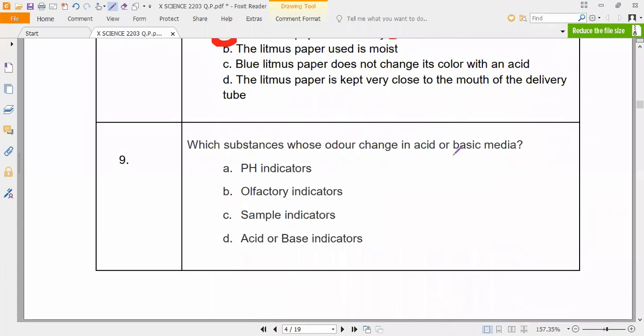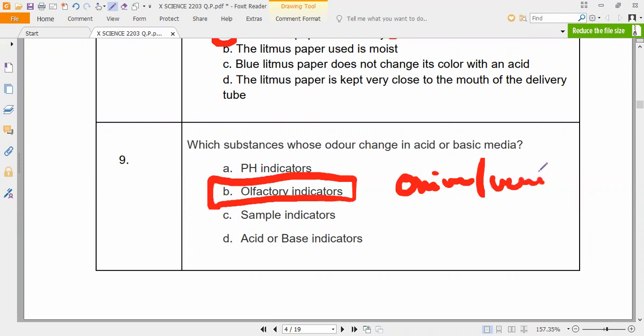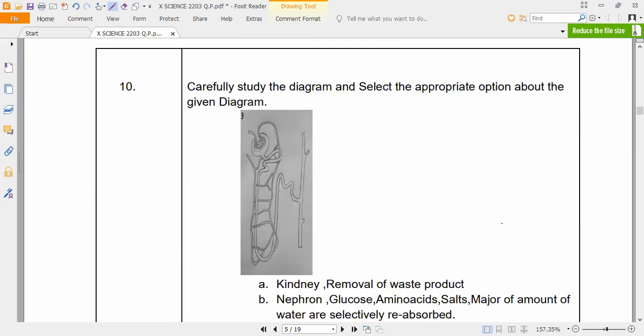Next, which substance whose odor changes in acid or base media is called what? Olfactory indicator. So we have 3 olfactory indicators. One is onion. Next one is vanilla essence. Next one is clove oil. Please, all of you kindly remember clove oil. That's all. So, olfactory indicators.